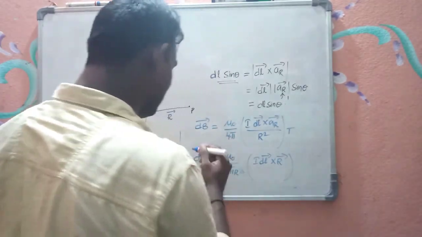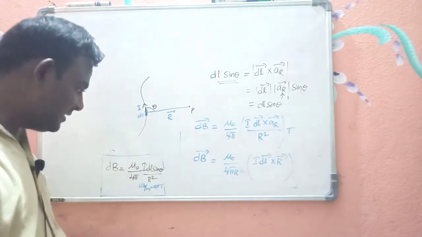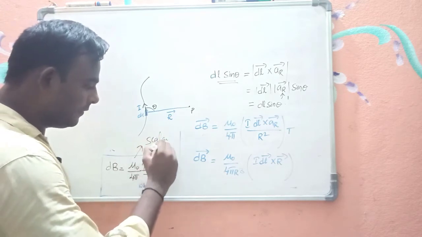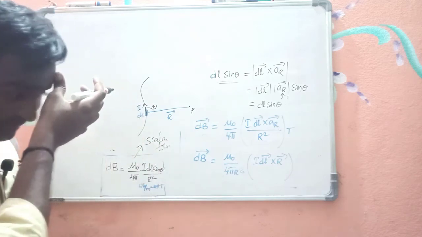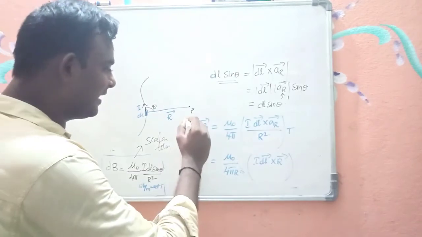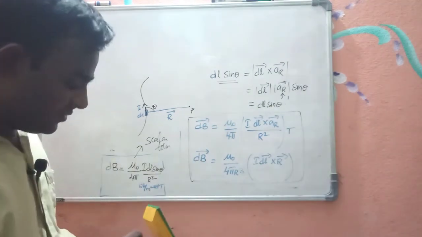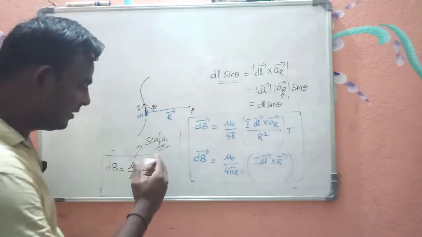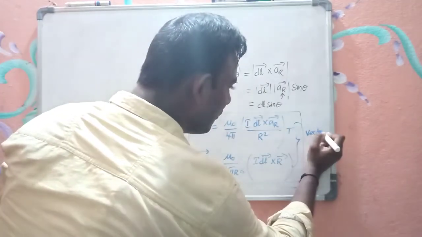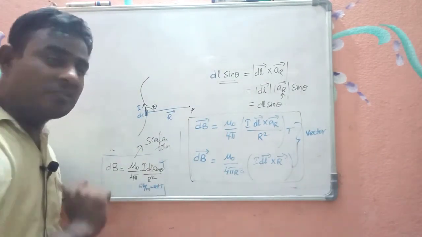So this is one form, another way of representing. See, this is the Biot Savart's law in scalar form, which cannot give us information about the direction of the field. Here we will get the information on the direction of the field. So this is the Biot Savart's law, right? So you can express it in this way, which is scalar form, and in these two ways, which are vector form. Okay. So this is about Biot Savart's law.